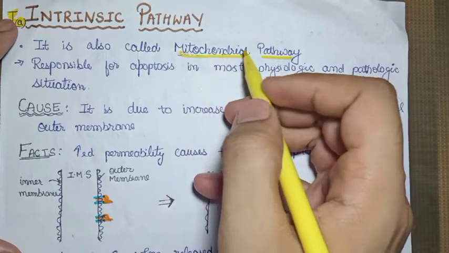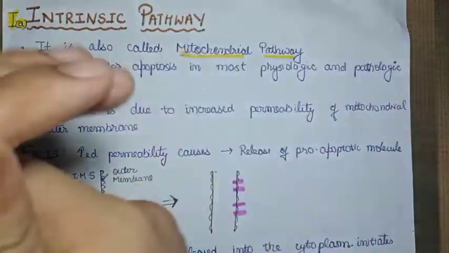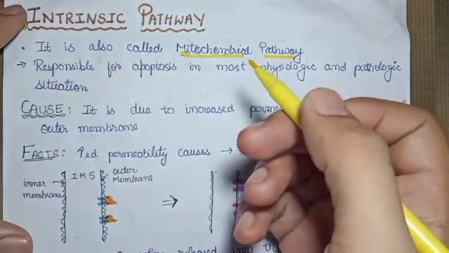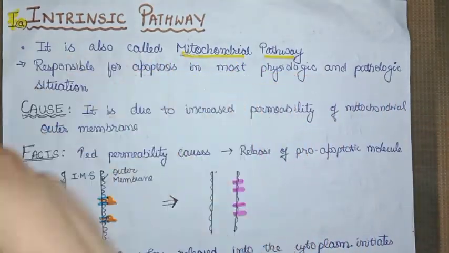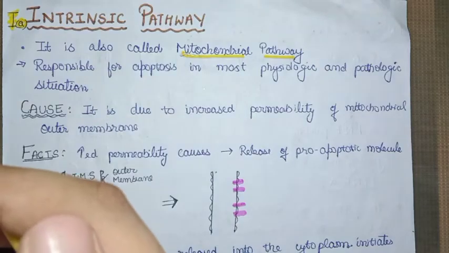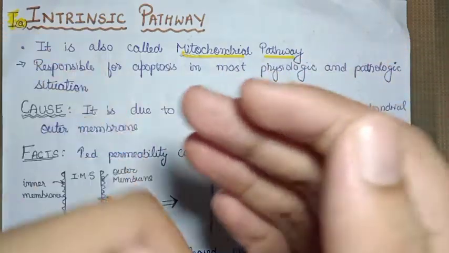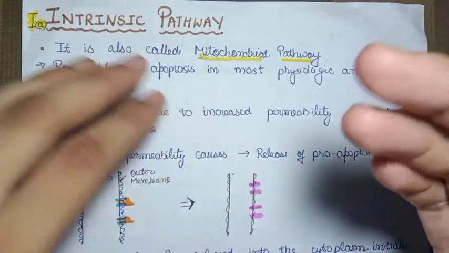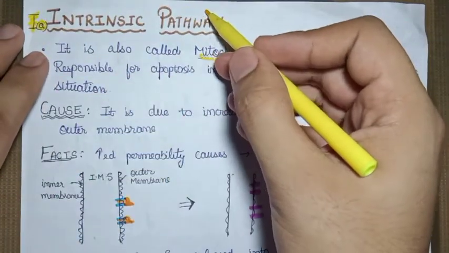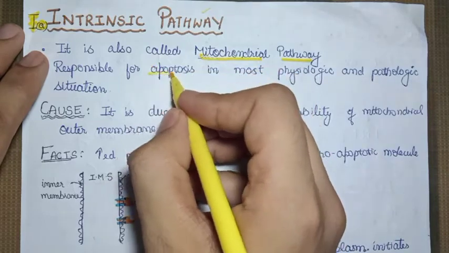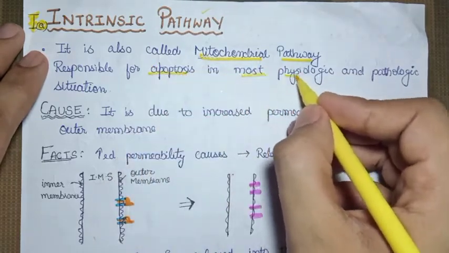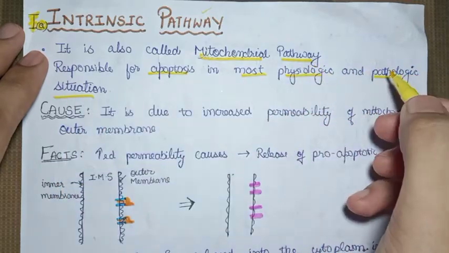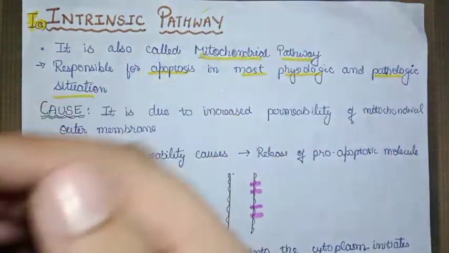The intrinsic pathway is also called the mitochondrial pathway. Why it is called so, I will tell you in the upcoming part of this video. It is responsible for apoptosis in most physiological and pathological situations. So if somebody asks you which pathway is more common, the intrinsic or the extrinsic pathway, you have to mark your answer as the intrinsic pathway, because it is responsible for apoptosis in most physiological and pathological situations. We have discussed most of these situations in the previous video, so kindly check that out.